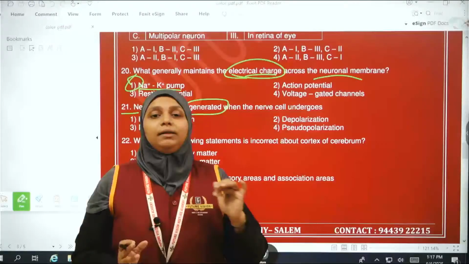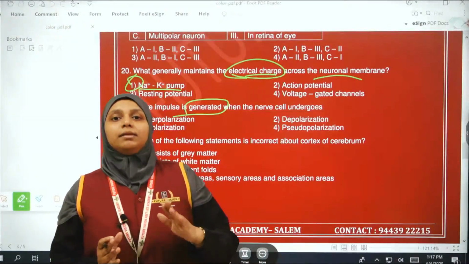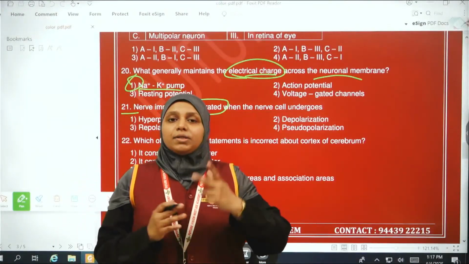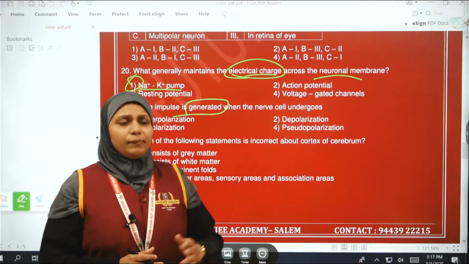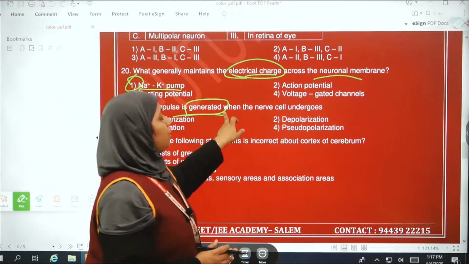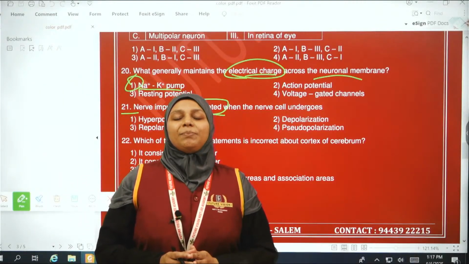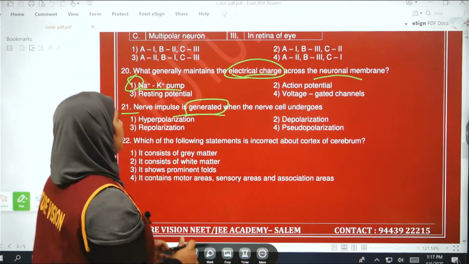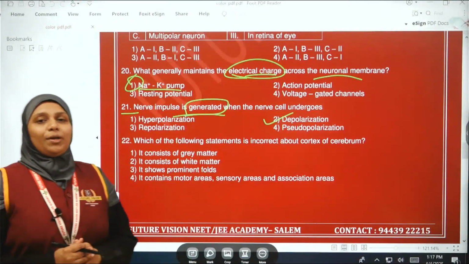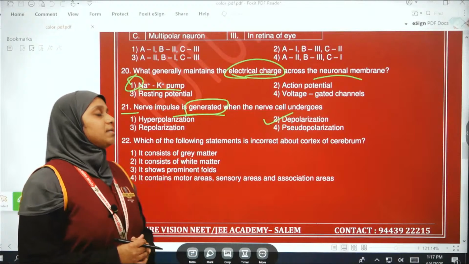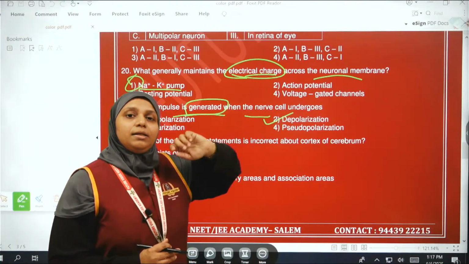Will there be a nerve impulse when at rest? No. When the charge becomes reversed, that is depolarized, we say the nerve impulse is generated. So in the depolarized state the nerve impulse is generated. So the option is the second option, depolarization.